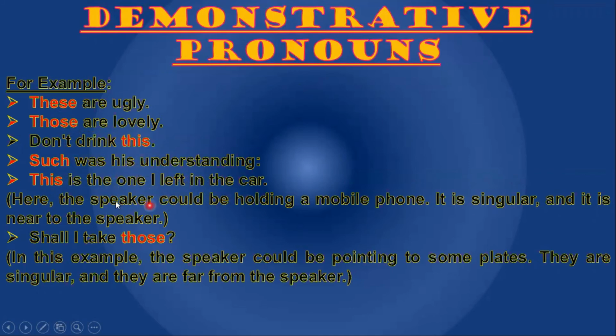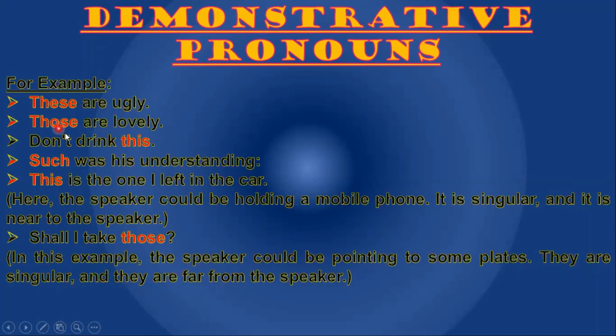This is the one I left in the car. This is a demonstrative pronoun. Here the speaker could be holding a mobile phone. It is singular and it is near to the speaker. Shall I take those? Those is a demonstrative pronoun. In this example, the speaker could be pointing to some plates. They are plural and they are far from the speaker.